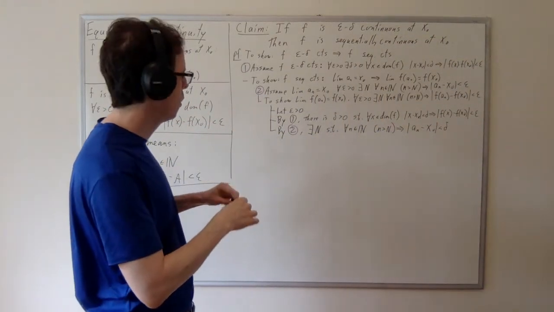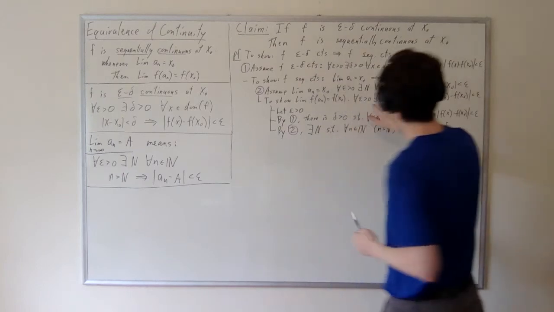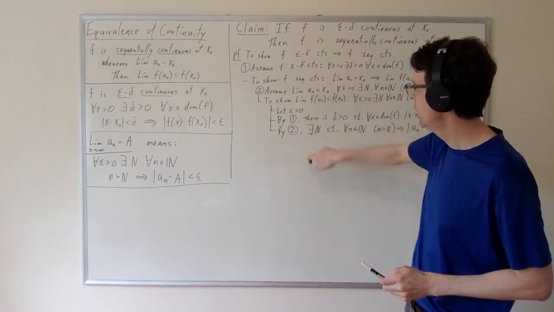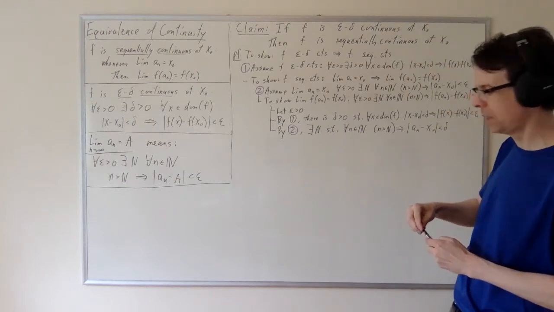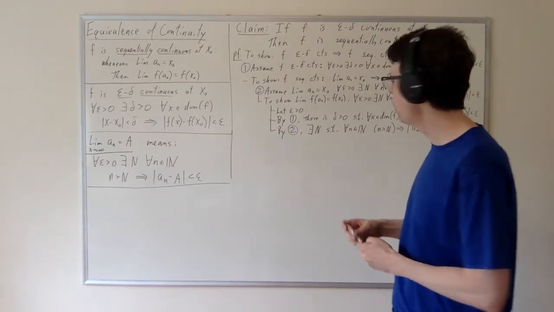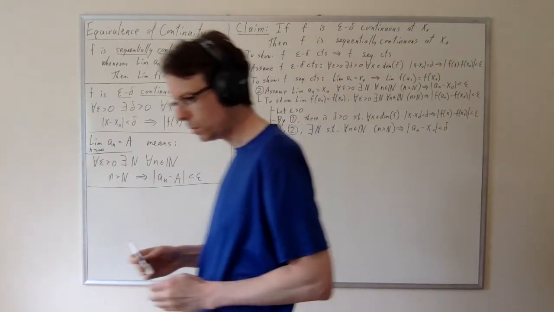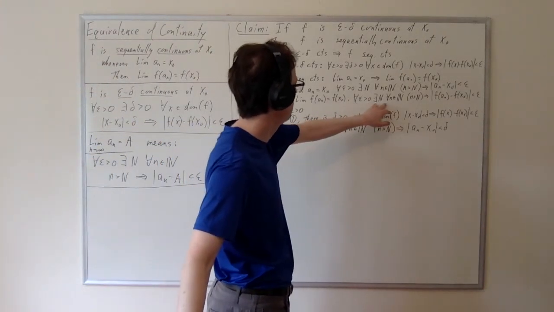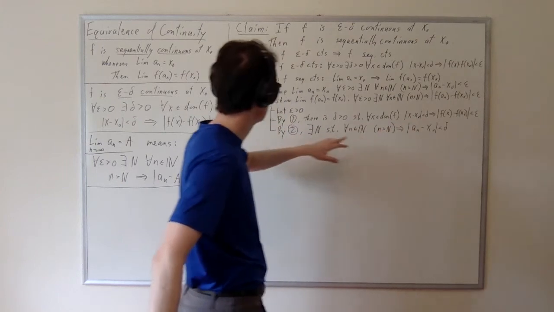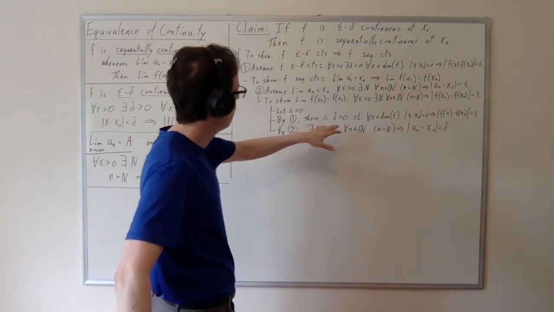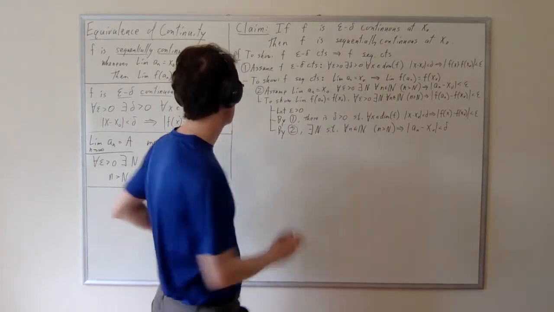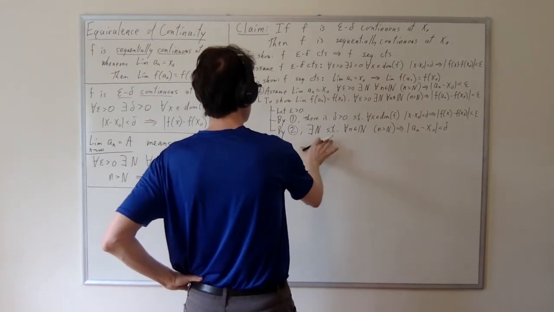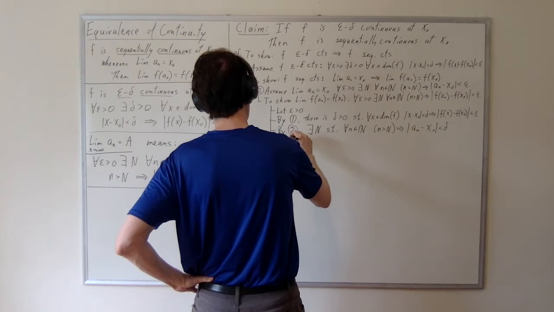Now, what do I need to show? I've let epsilon be arbitrary, and now I've shown that there exists an n. And now, what is my goal? My goal is to show that for every epsilon, there exists an n such that this is all true. What is my goal about n? Well, let's identify a subgoal here. So we've gotten an n here.